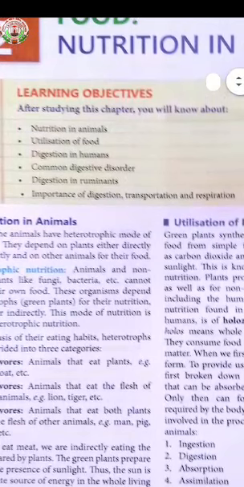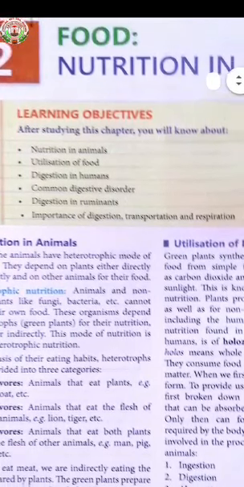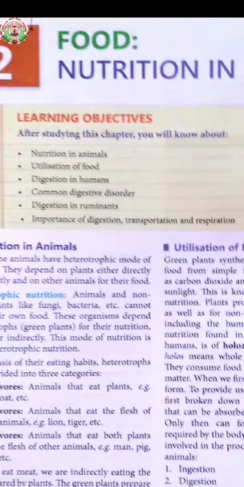So first one is nutrition in animals. Second one is utilization of food. Third content is digestion in humans. Fourth content is common digestive disorder. Fifth content is digestion in ruminants. And the last content is importance of digestion, transportation and respiration. So we will learn these contents in detail afterwards.